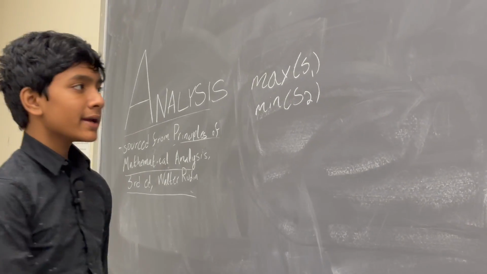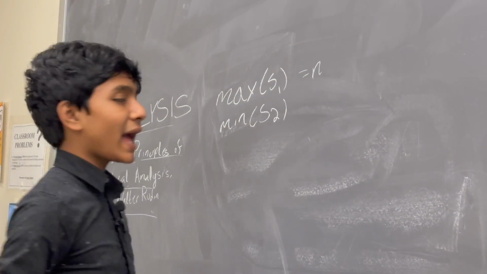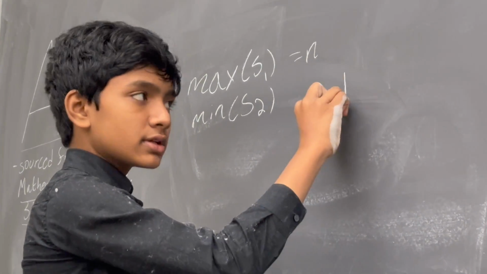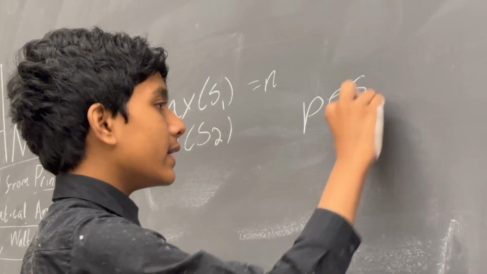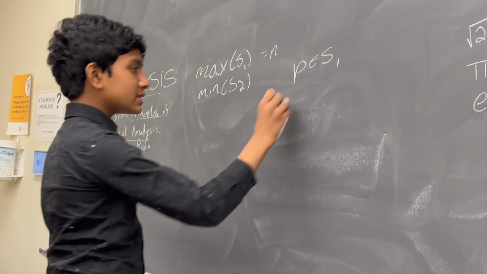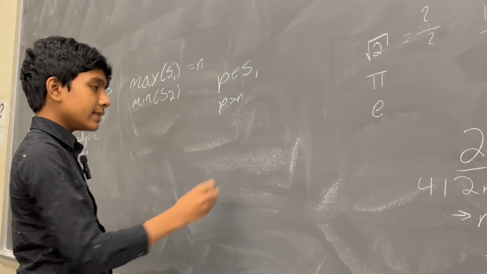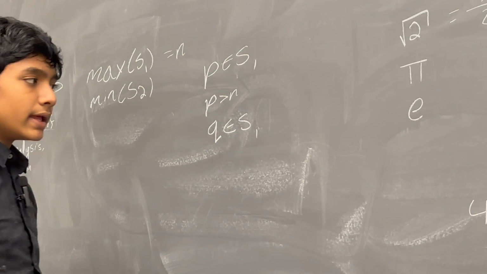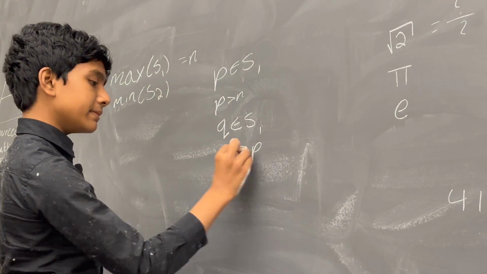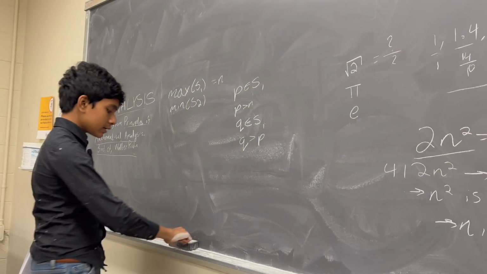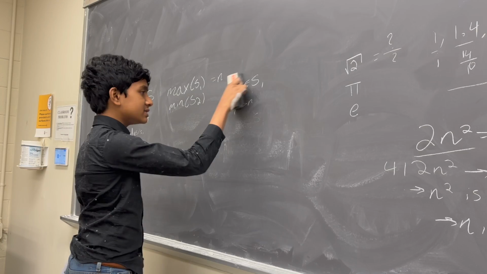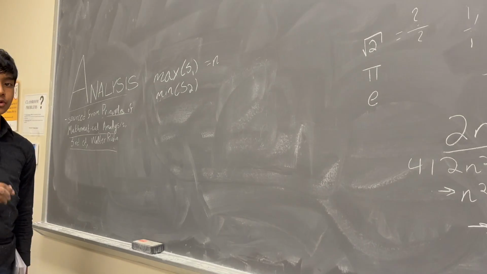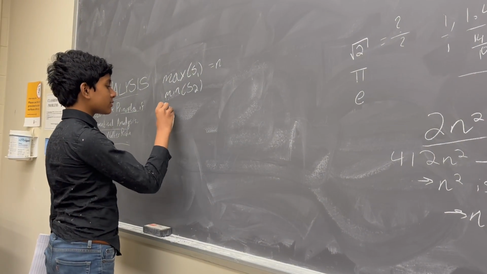Well, what we're going to do is, for example, set the max of S1 to some number, n. And then we're going to show that there's another number also in S1, let's call it P, such that P is greater than n. And then we can use the same relation to show that there's another number Q in S1 such that Q is greater than P, and the cycle goes on, and there's no real maximum of the set. So, how are we going to do this? Well, it's with one very special relation.